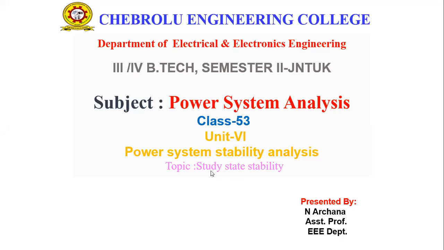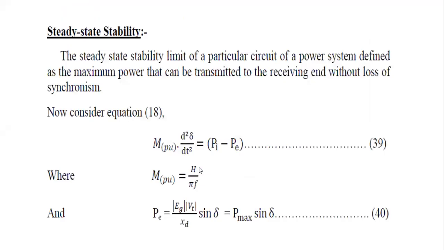Today we are going to discuss steady state stability. In the previous classes, we already discussed the different types of classifications for system stability analysis: steady state stability, dynamic stability, and transient stability. In this case, what is the derivation for steady state stability? That will all be discussed.